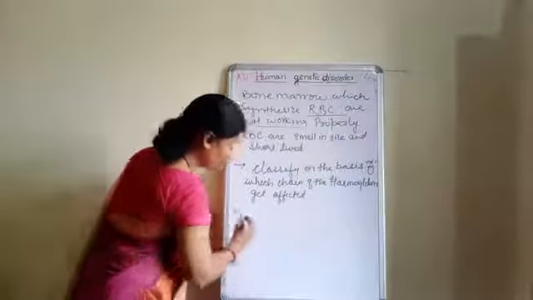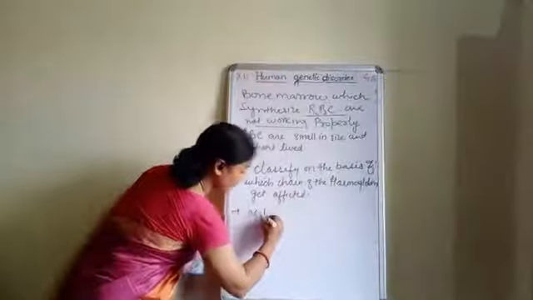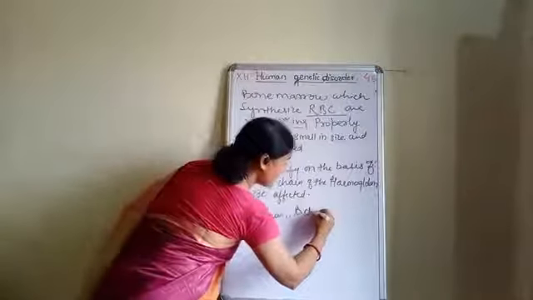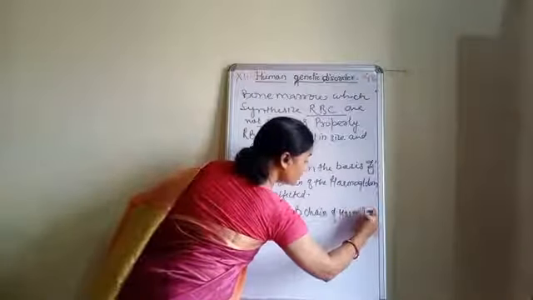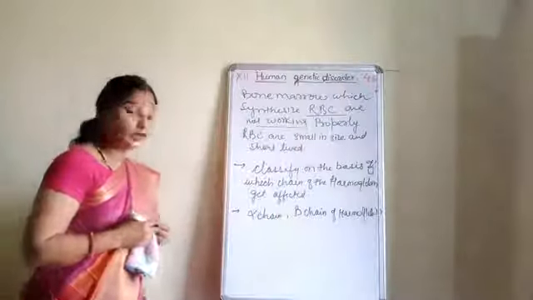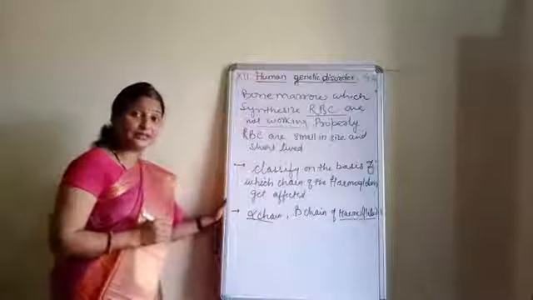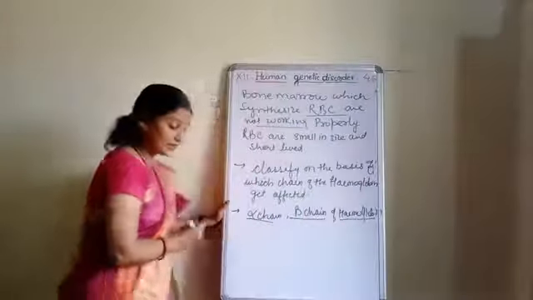Now, there are two chains: one is called the alpha chain and the other the beta chain of hemoglobin. It depends upon whether the alpha chain or the beta chain of hemoglobin is affected.